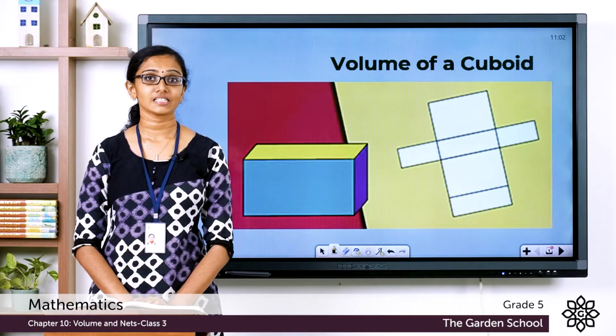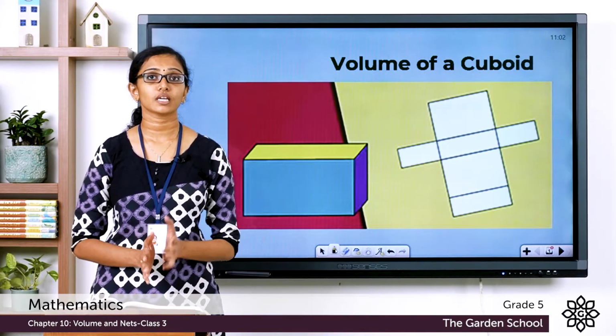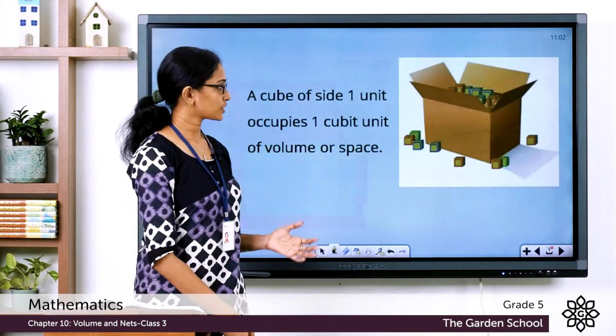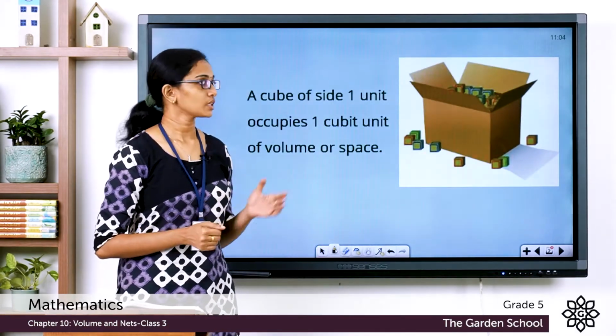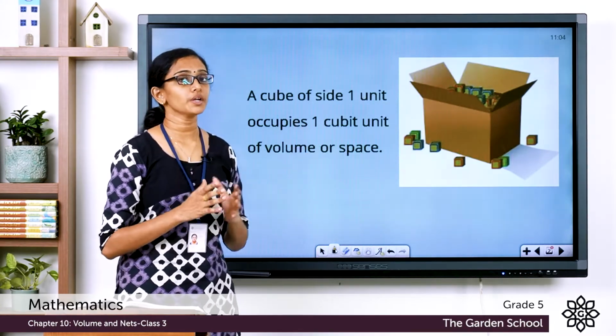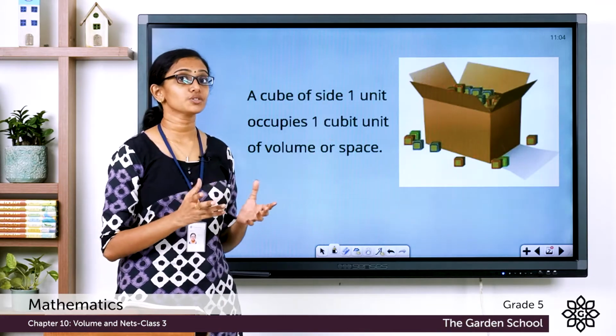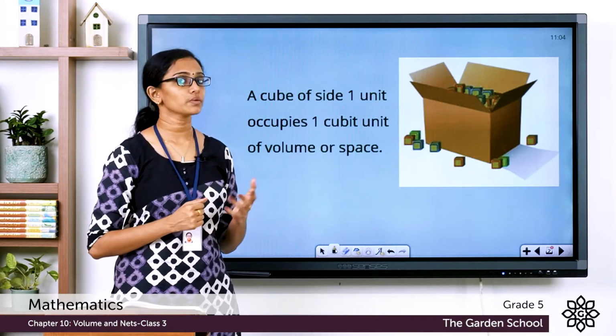In the previous class, we saw how to find the volume of solid shapes using unit cubes. Remember this picture? You see this box here? We learned that the volume of this box can be found by stacking unit cubes inside it, and each unit cube has a volume of 1 cubic unit. I hope you remember this one.